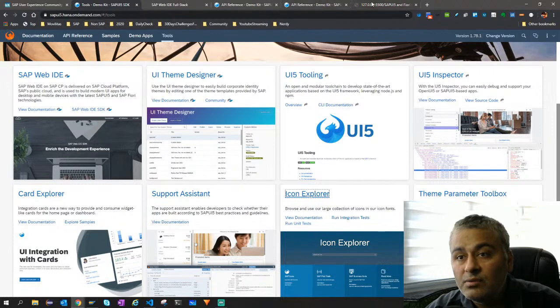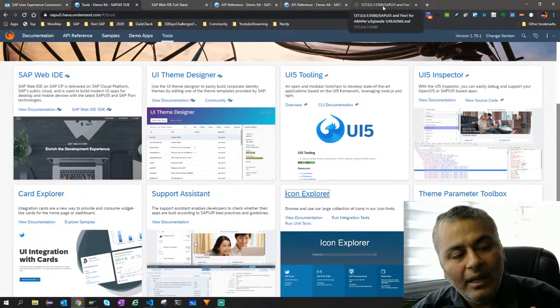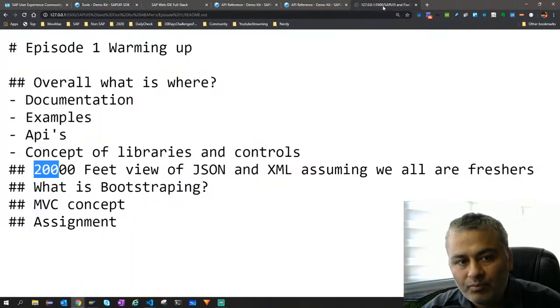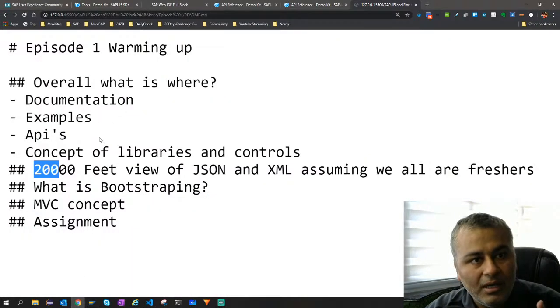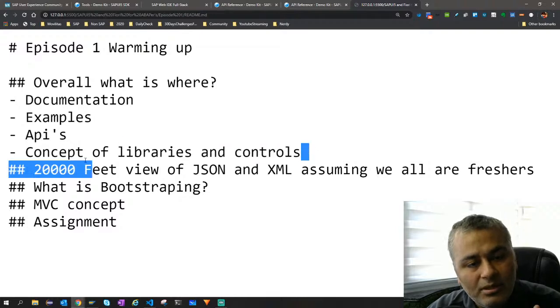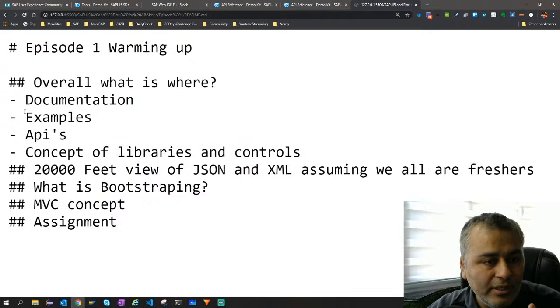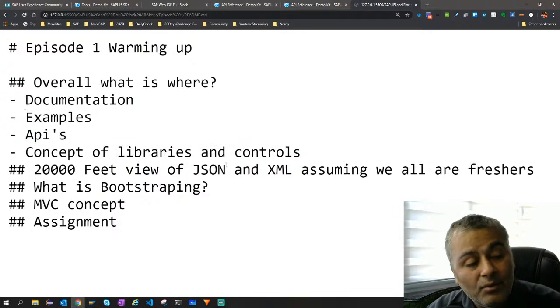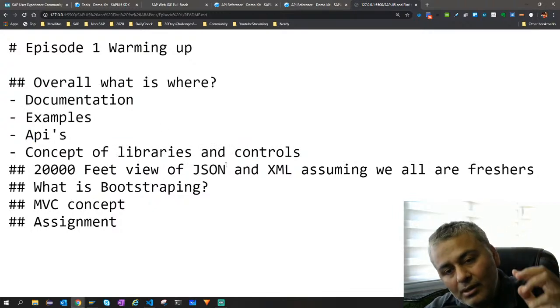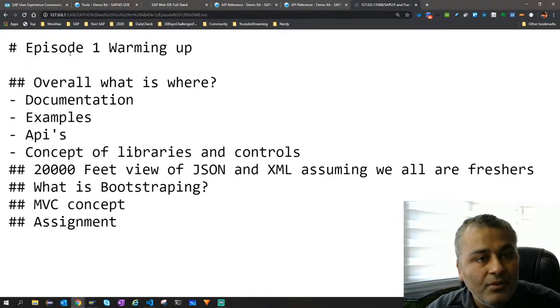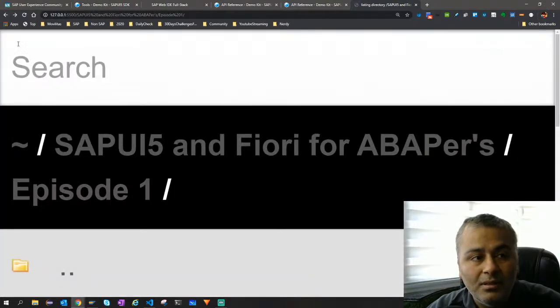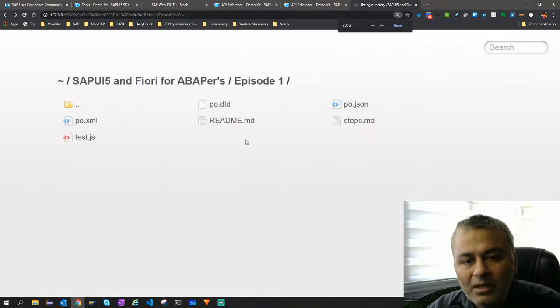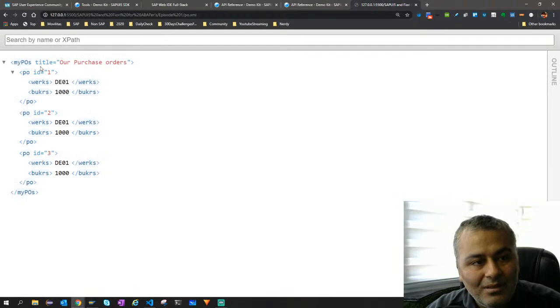Now let's move on to the next one, which is what is XML and what is JSON. The second one which I have added here is that libraries and controls are clear, APIs I showed you, examples, documentation and all. Let's try to understand at a very high level what is JSON and what is XML. So I just press back. It is our live server running. If I click on this XML, so this is an XML.